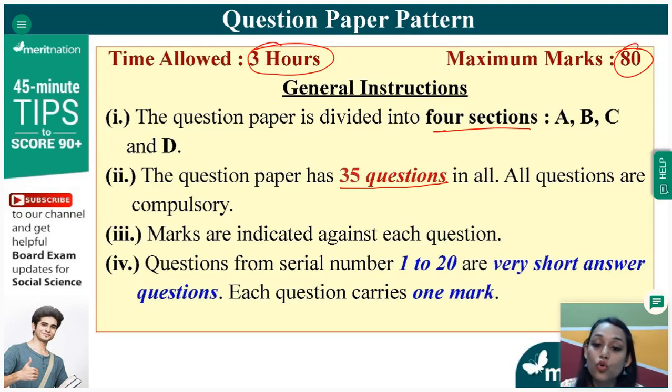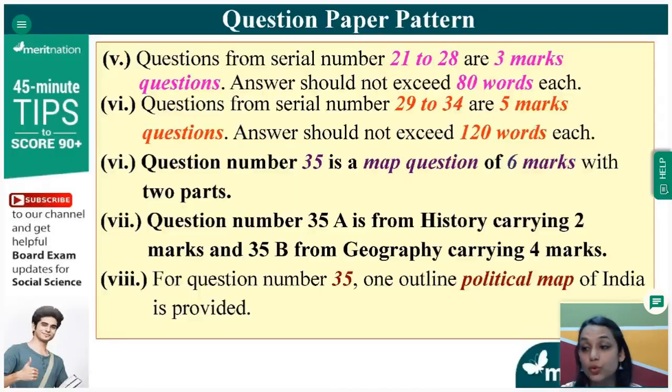Now, question 1 to question 20 are VSA, very short answer questions, which will carry only 1 mark. These are the objective questions. You will get 20 objective questions this year. From question number 21 to 28 will be short answer questions of 3 marks each, and you have to write them in 80 words.